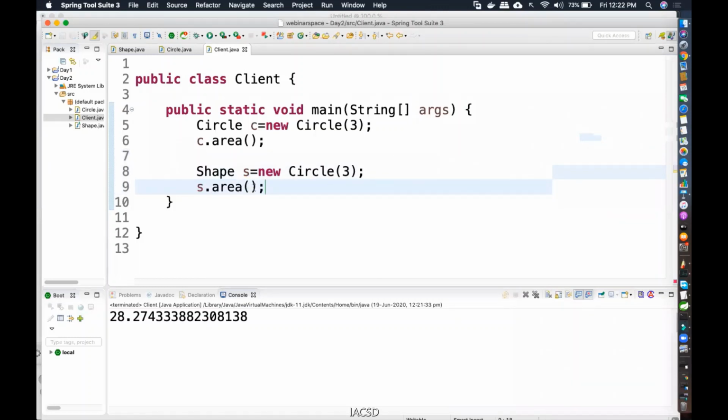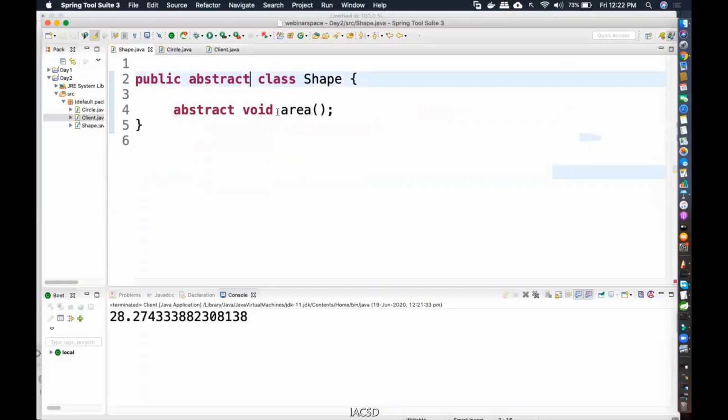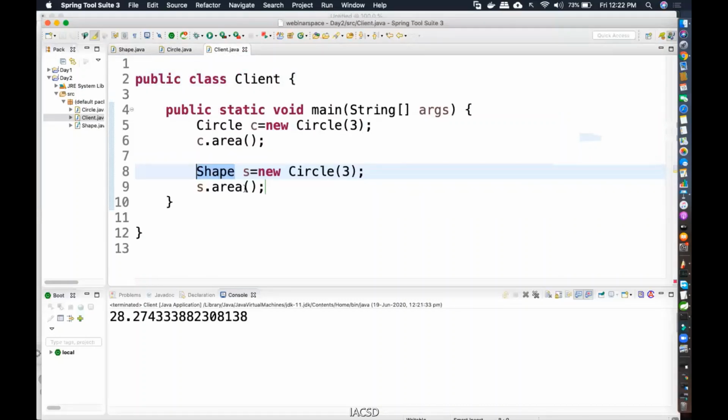So first it will check, is there an area method there in left hand side? Is there one? All it checks is the declaration. It will just check the declaration. Is it there? Yes. Then I will not get a compile time error. Then it will call which area? The one whose object it is. So whose object it is? Circle. So that one's area will be called. Okay. जिसका object उसका method call होता है. Because creation of object happens at runtime. So based at runtime, the method will be specifically called.